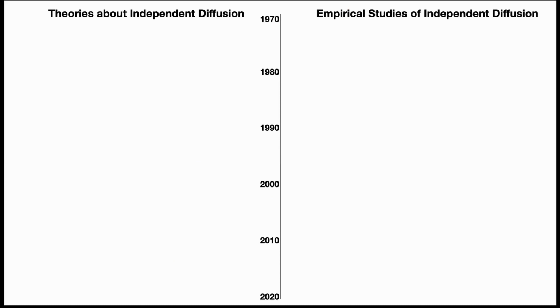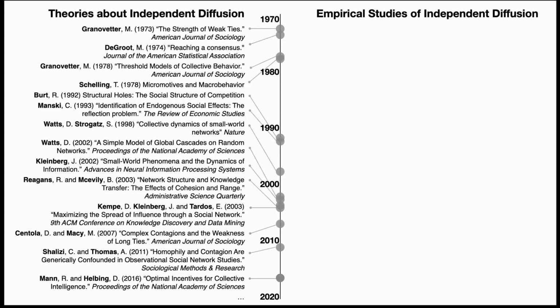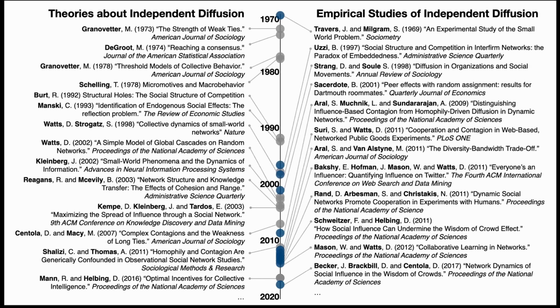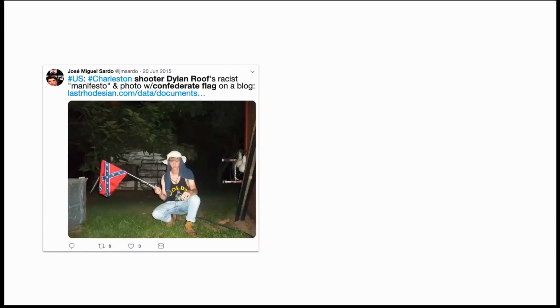And scholars have been using this assumption for the last 50 years in their research. So both on the theoretical side and the empirical side, pretty much all of the papers that you're going to see in your intro to social networks or social contagion studies are going to be founded on this assumption that there's one thing spreading through the network at a time. And if we can understand the diffusion of that one thing, we can understand the diffusion of all things. But let's look at a case where that's clearly not true.